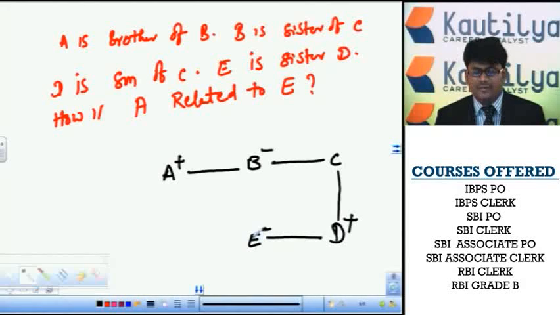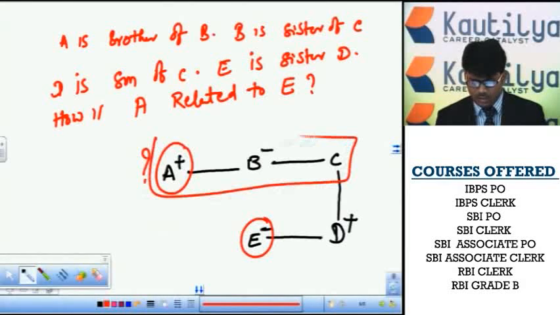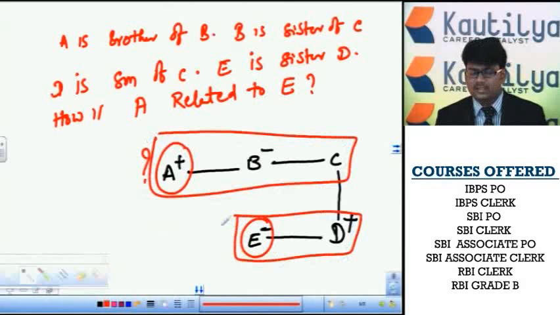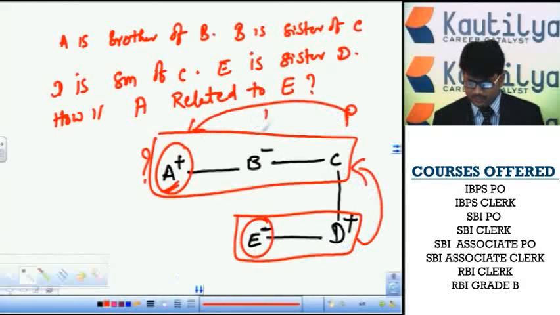Then the question is, how is A related to E? We have to identify A from E. These three persons are in one horizontal line, that means all are siblings. E and D are also in the same horizontal line, so both are siblings. E and D have a parent C. That parent C may be a mother or father. That mother or father has A as a brother. So E and D both have C as a parent, and that parent's brother is A.